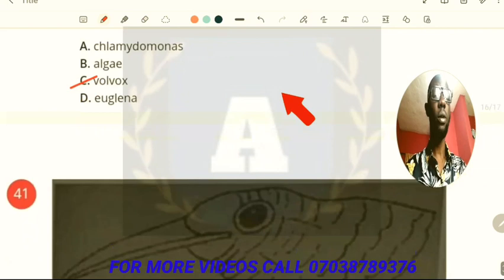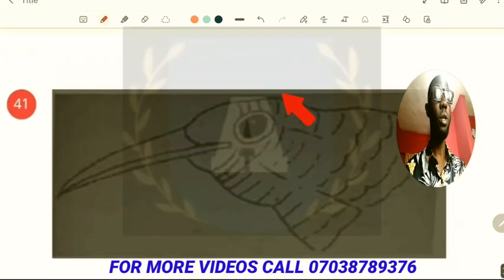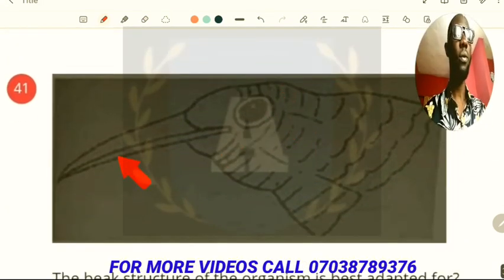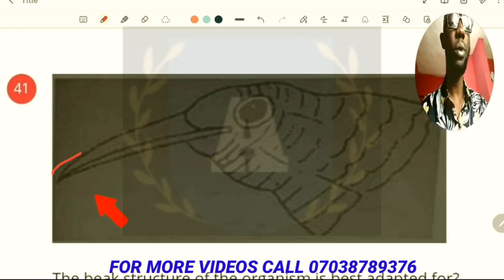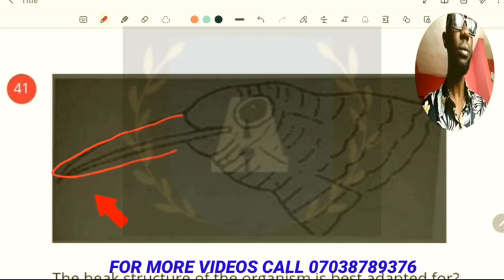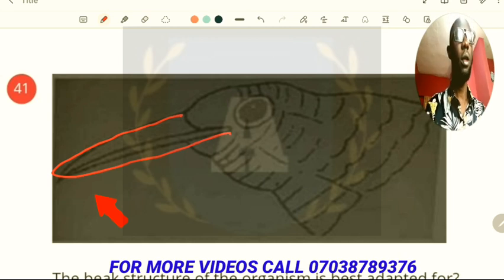So we have another diagram here showing the mouth parts of a bird. That's the beak. They look at the structure of the beak, very elongated. I believe you should be able to see that very well.